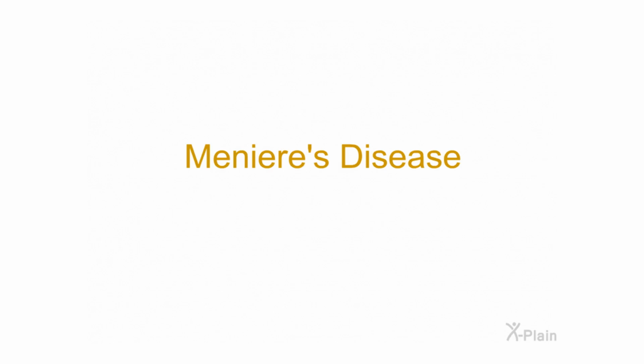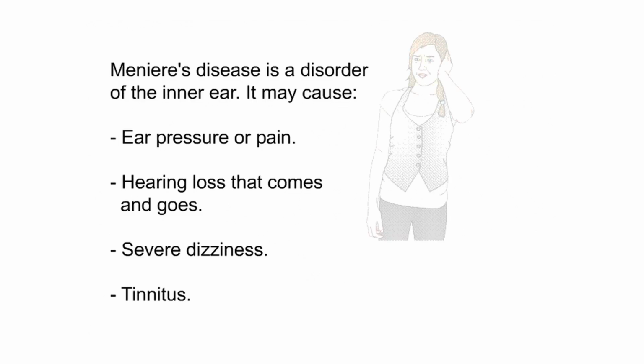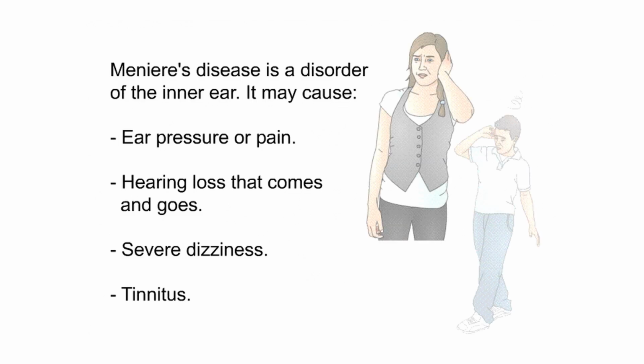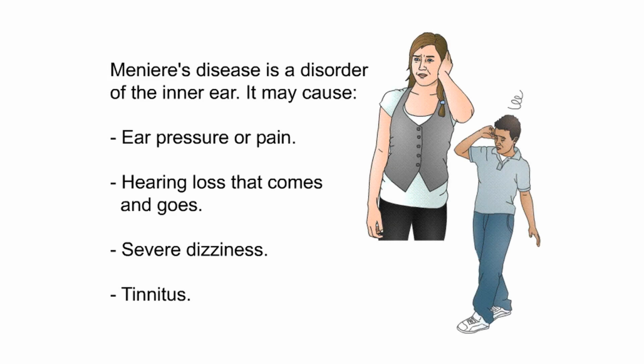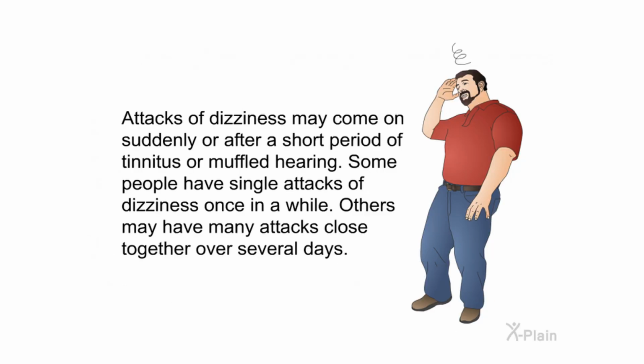Meniere's disease. Meniere's disease is a disorder of the inner ear. It may cause ear pressure or pain, hearing loss that comes and goes, severe dizziness, and tinnitus. Attacks of dizziness may come on suddenly or after a short period of tinnitus or muffled hearing. Some people have single attacks of dizziness once in a while. Others may have many attacks close together over several days.